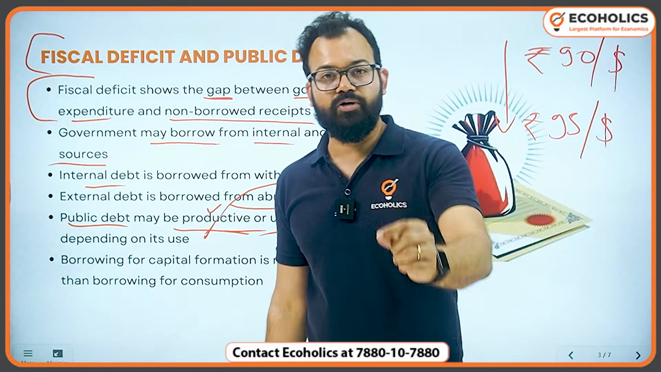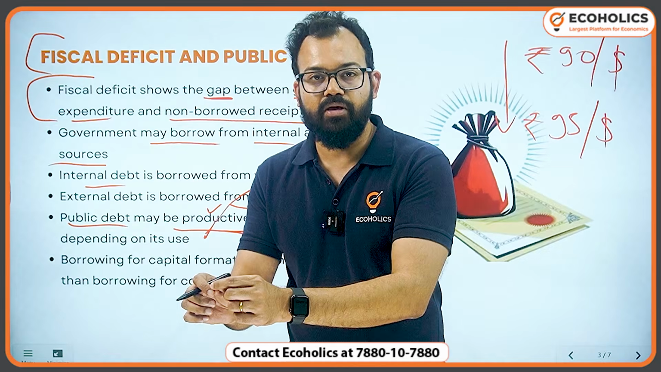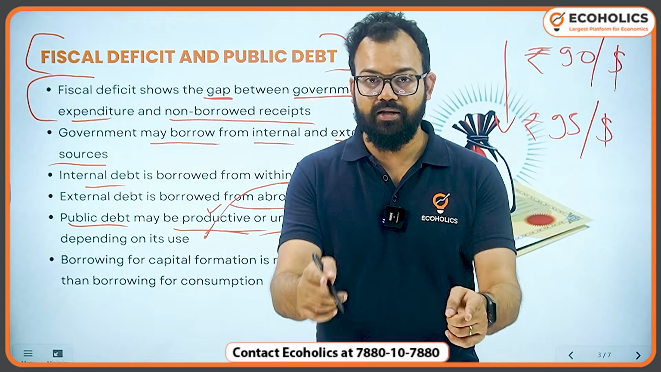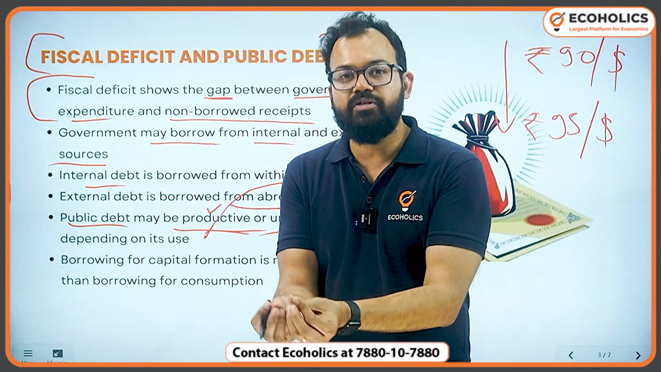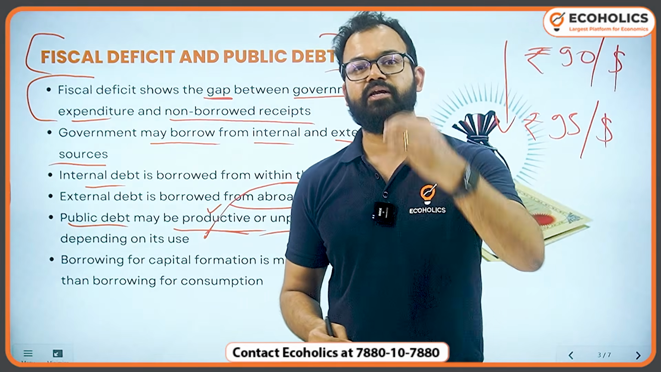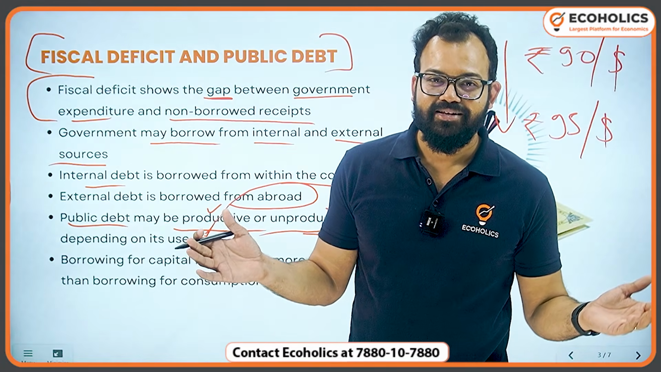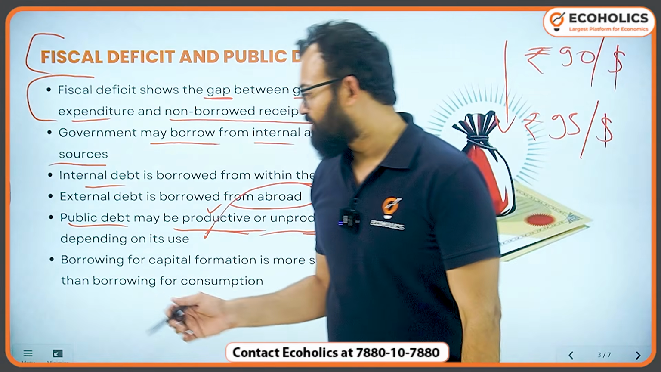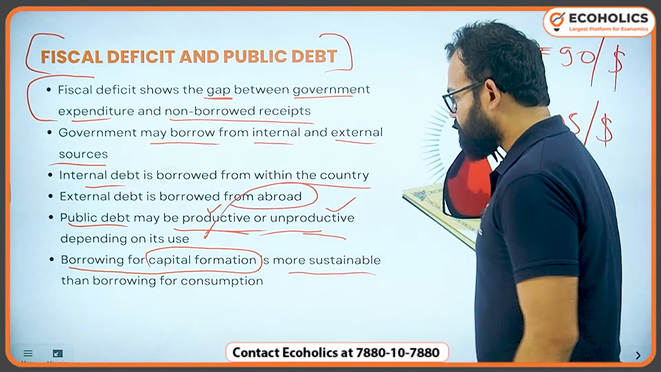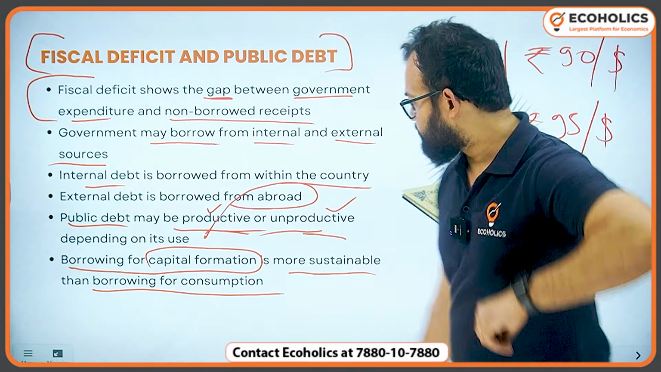For example, you are a student, you are struggling in economics, you take coaching, that's productive. Now you spend that money buying a new branded t-shirt, that's unproductive for your career. So the smallest of decisions can also be like that. If you are eating good food, it's productive. If you are eating unhealthy food like chola bhatura in the afternoon, what will happen? You will not be able to do any productive work. So borrowing for capital formation is more sustainable than borrowing for consumption and day-to-day expenses.